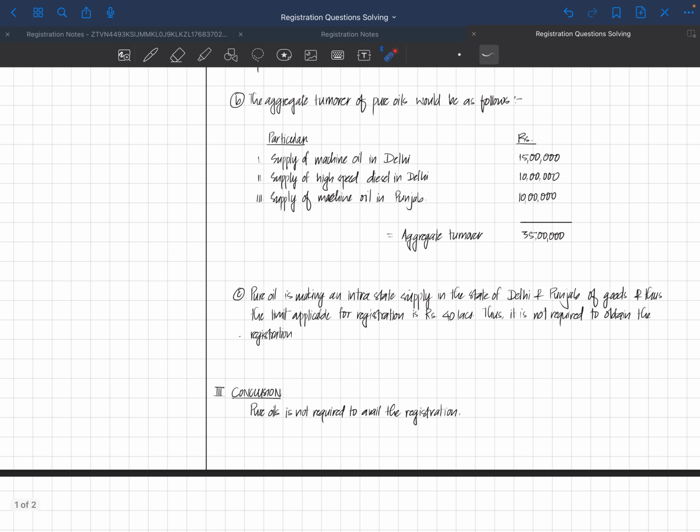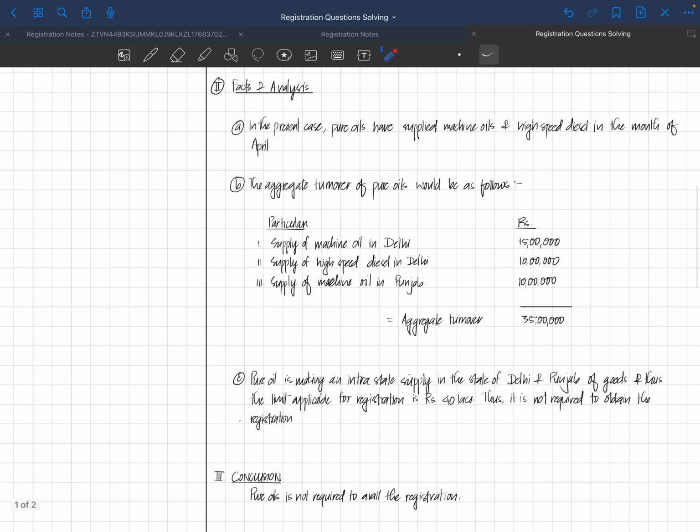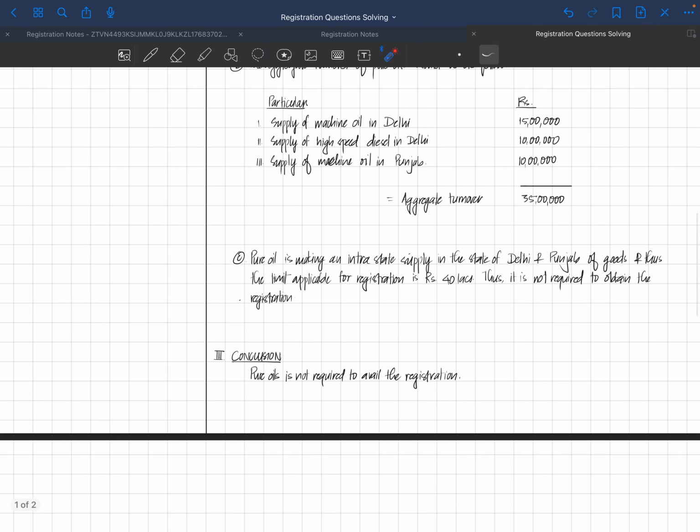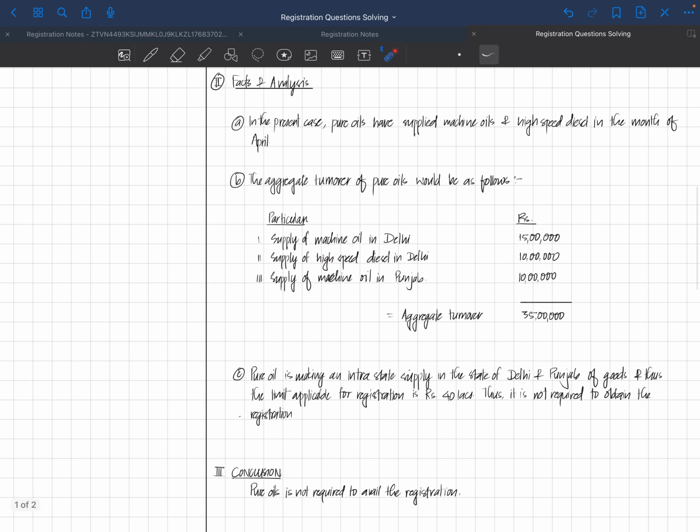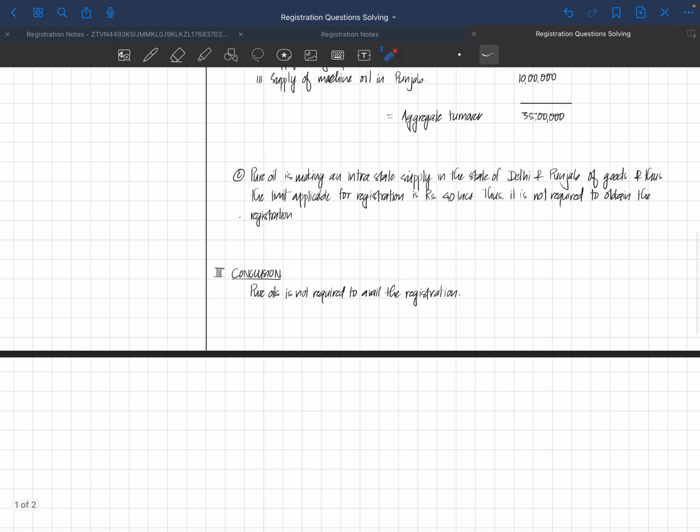In the third one, we'll write: Pure Oils is making an intrastate supply of goods in the states of Delhi and Punjab, and thus the limit applicable for registration is 40 lakhs. Thus, it is not required to obtain the registration. So we came to the conclusion, or you can start from the above provisions and analysis, we have concluded that Pure Oils is not required to obtain the registration.